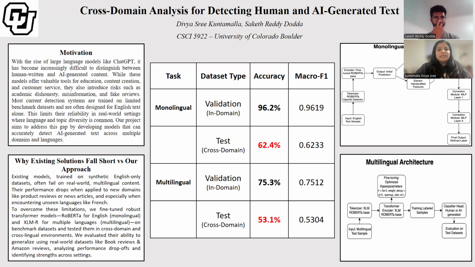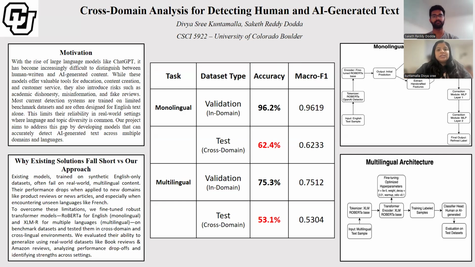Our project is titled Cross-Domain Analysis for Detecting Human and AI Generated Text. With tools like ChatGPT becoming more common, it's getting harder to tell if something was written by a human or a machine. This creates problems in education, media, or online reviews, where fake content can spread easily.